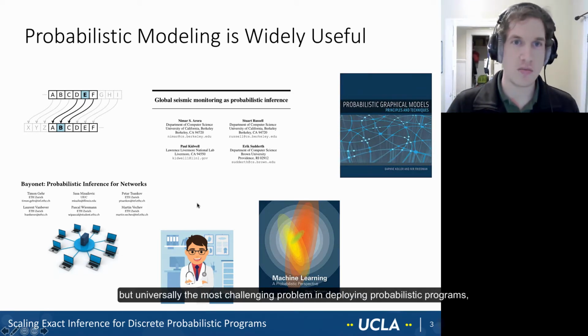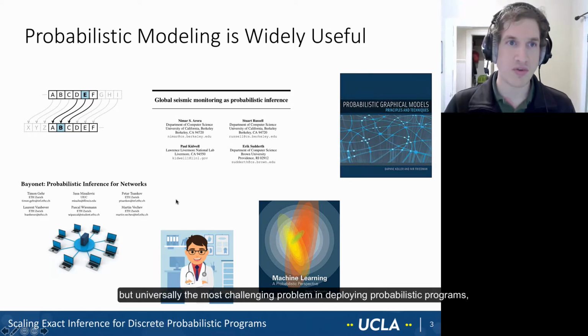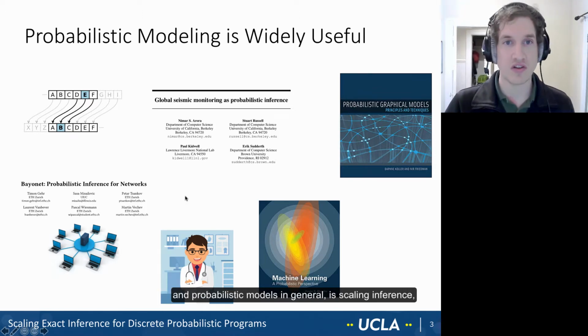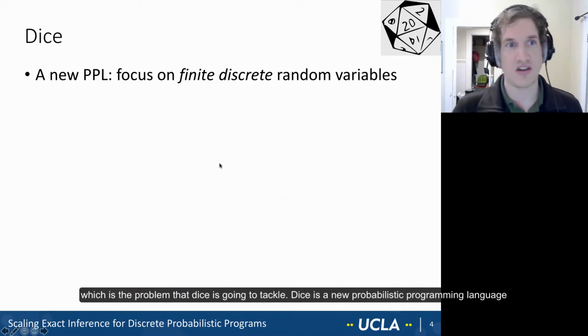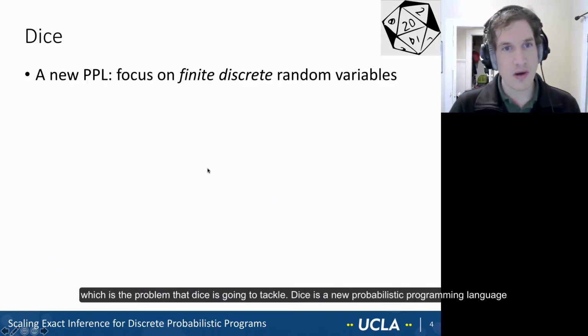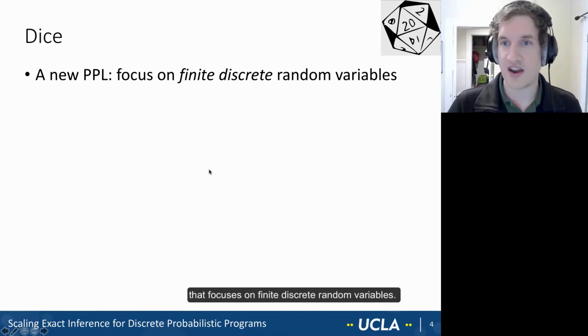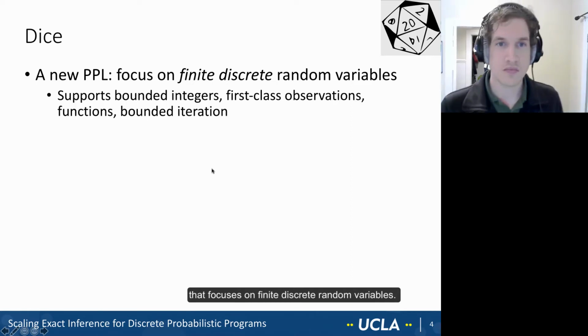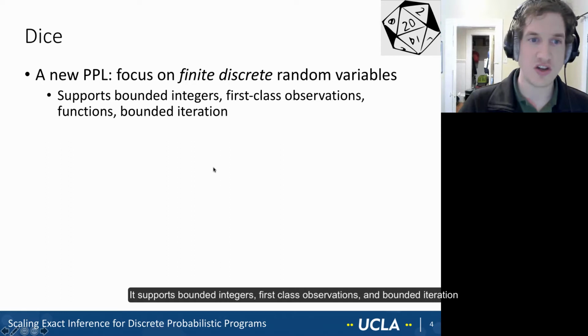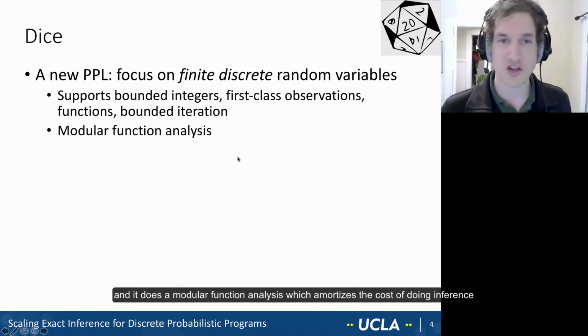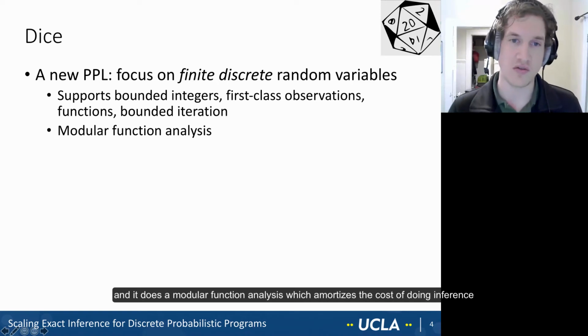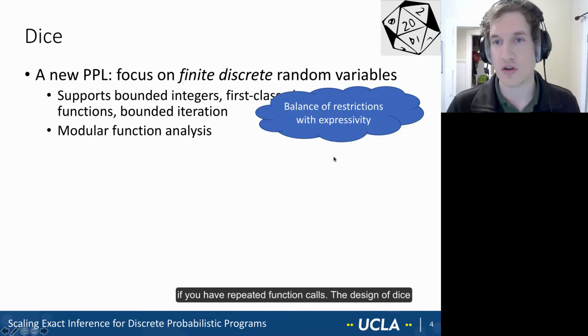But universally, the most challenging problem in deploying probabilistic programs and probabilistic models in general is scaling inference, which is the problem that DICE is going to tackle. DICE is a new probabilistic programming language that focuses on finite discrete random variables. It supports bounded integers, first-class observations, functions, bounded iteration. And it does modular function analysis, which amortizes the cost of doing inference if you have repeated function calls.